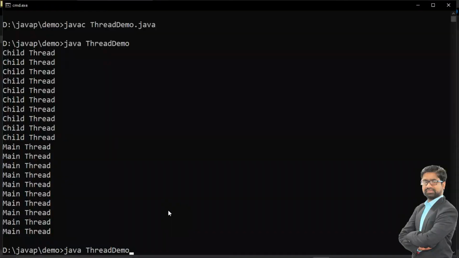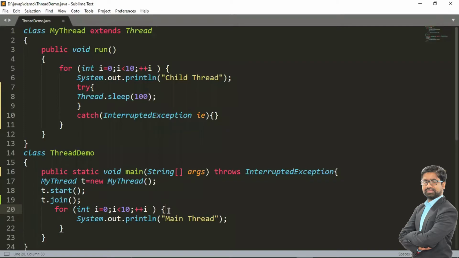So now let me execute once again. So here the child thread will get more chances for thread execution. Now suppose I want to write a program where my child thread will wait until the main thread completes. So what do we have to do? We have to call the join method in the child thread. Okay, so now let me write the program for it.